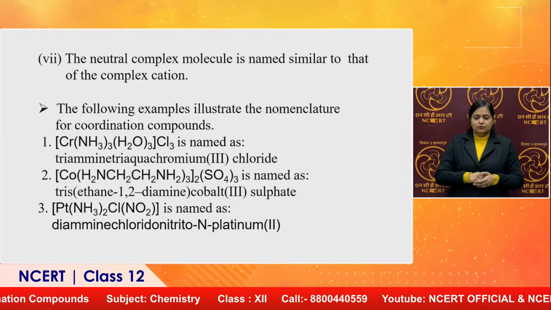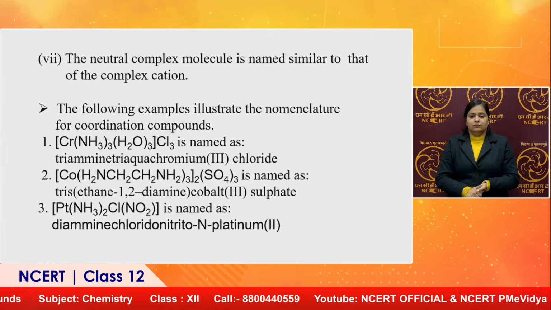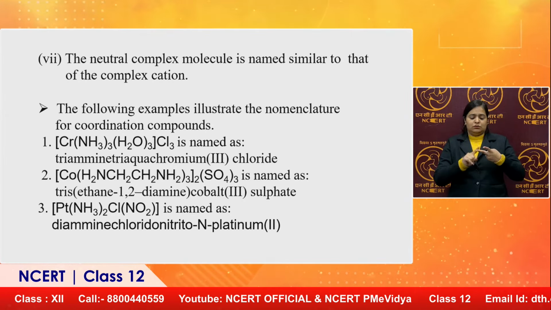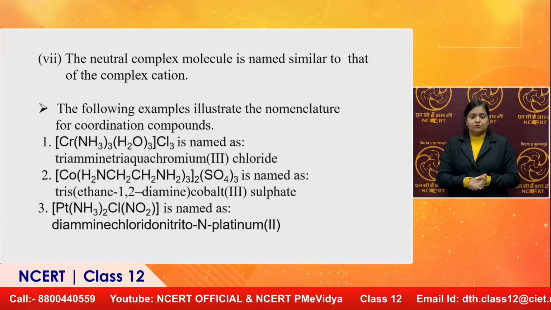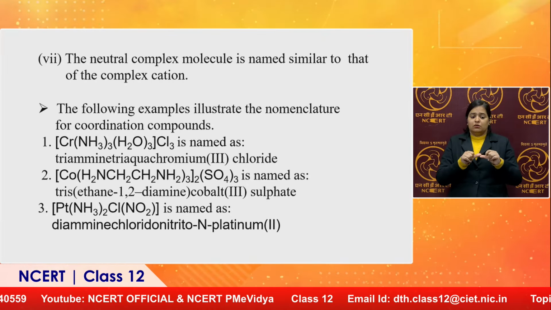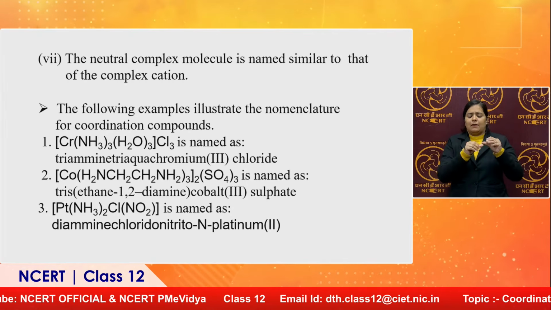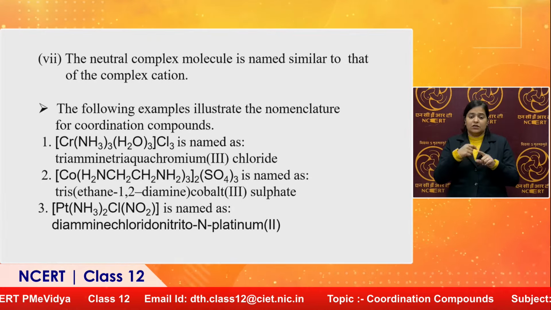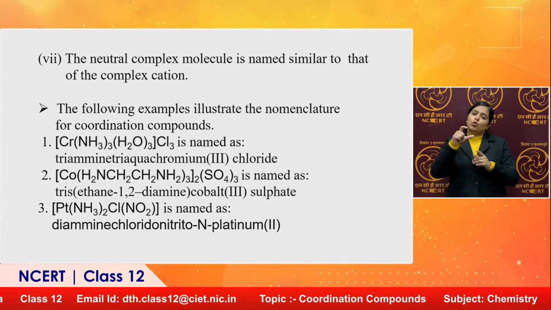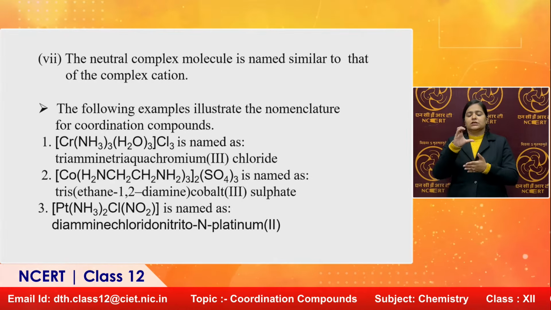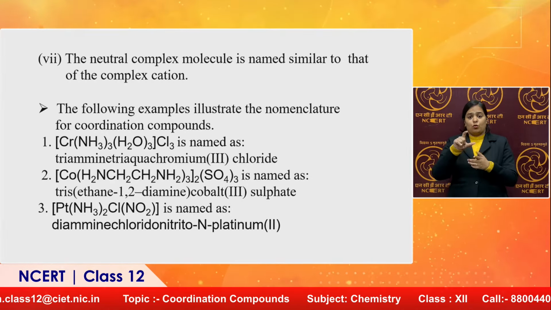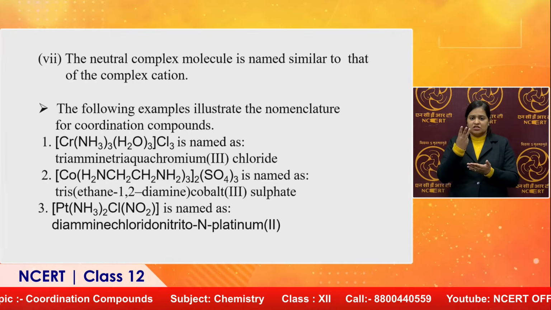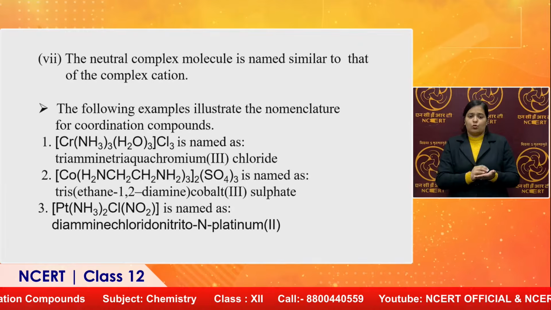And NH3 has 3 ligands, aqua has 3 ligands. So, we are writing the NH3 and aqua ligands in alphabetical order. So, triamminetriaquachromium(III) chloride.